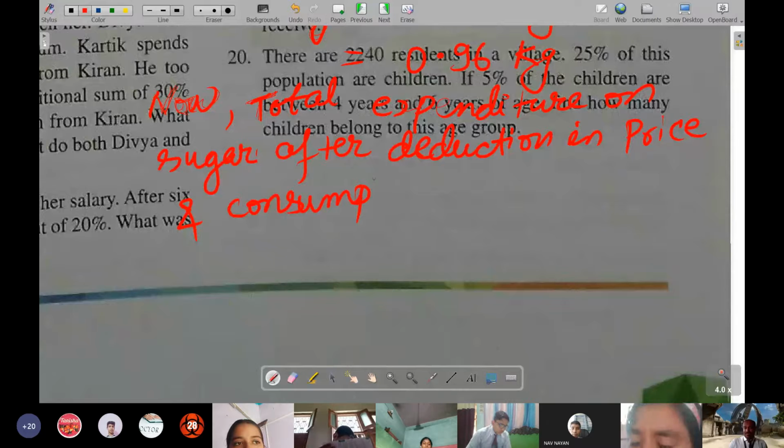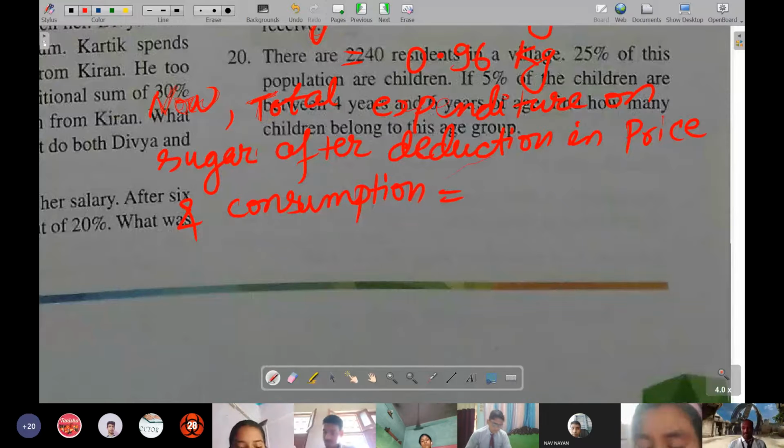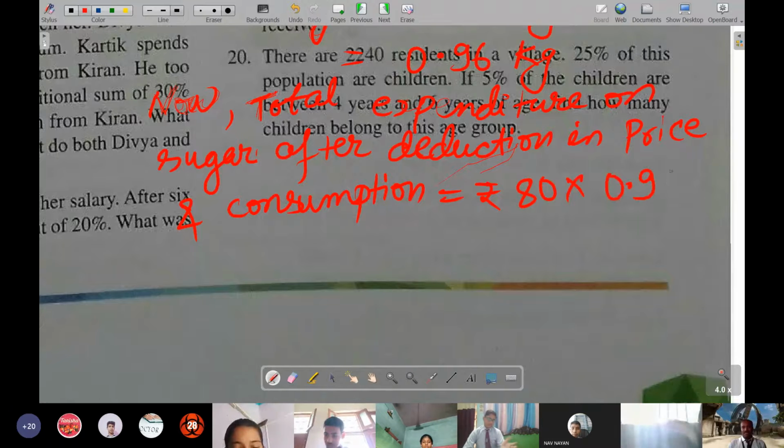Of course, these statements are required. I have seen in several copies while checking that they are not writing statements. So you should write the statements. Expenditure after reduction in price and consumption is equal to rupees 80 into 0.96 kg, since only that much is used. Multiplying 80 by 96, it will become 76.80.